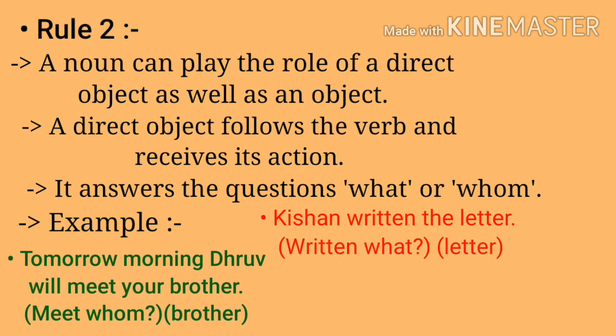The second example: tomorrow morning Dhruv will meet your brother. If you frame the question, meet whom? Your brother. Here the direct object is brother. This is an idea to find what the direct object is. So these are the basic rules for subject and object. These rules will be clear in your mind: what is subject, what is object and what is verb. Please don't skip the video, watch the whole video or you will miss things, okay? Let's learn with me.